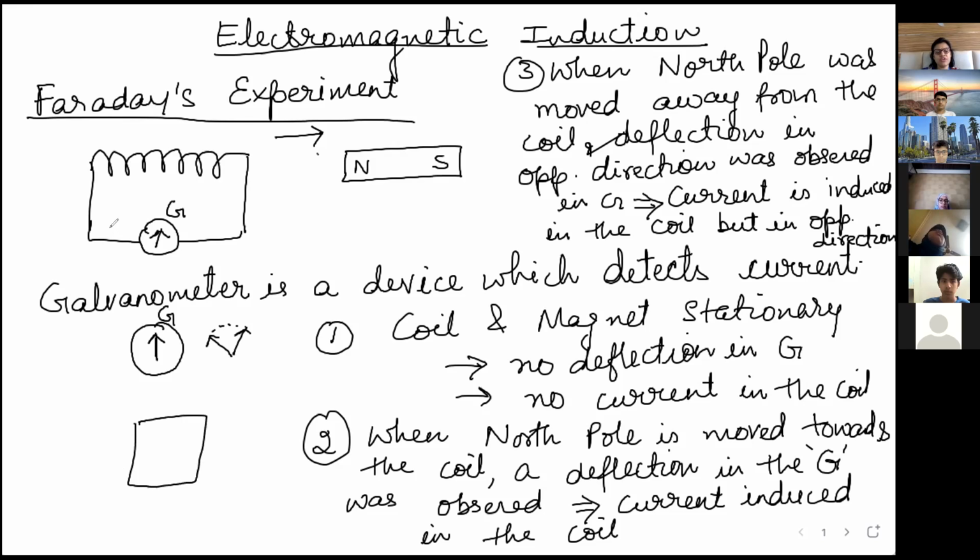And you have seen over here there is no cell or battery. That means current is induced on its own. How is current being induced? Because of this motion, not because of a battery, there is no battery here. So how will this galvanometer show deflection? Because current is induced because of the movement, or relative motion, of the coil and magnet. The coil can also move, the magnet can also move. Anything can be moved. Keep one thing stationary, the other can move.